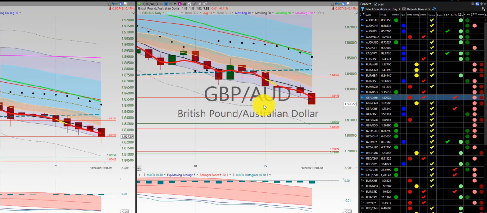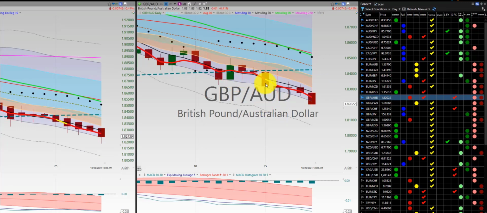British pound, Aussie dollar, we have continuing to go down. It went from winter, spring to winter. So this is a very weak currency pair as it goes way below the 200 moving day average here, the dashed line.